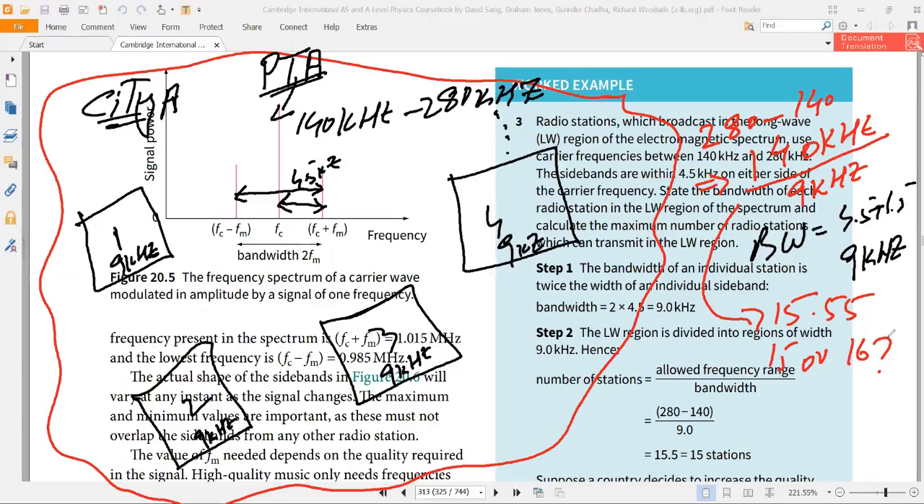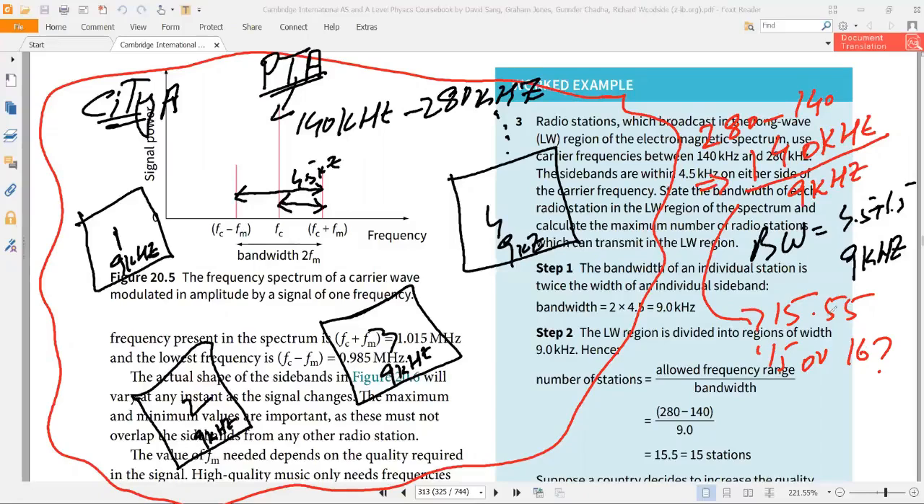Sorry? How many? If I divide 140 by 9, that comes to 15.55. So this is the total number of radio stations which I can build up under this frequency. Okay, so that is 15.55. So should that be 15 or 16? 15. That should be 15.